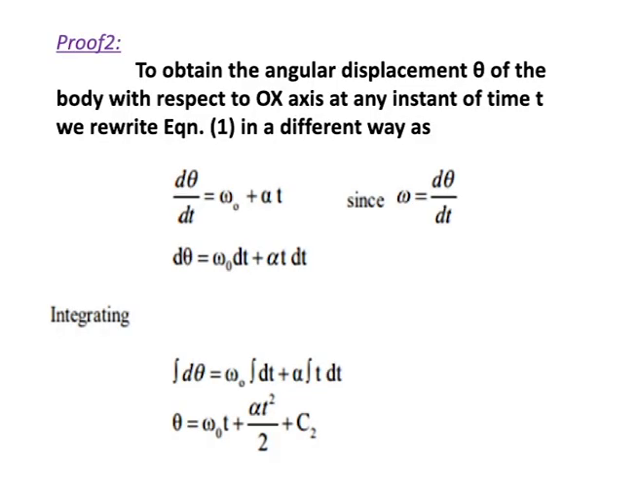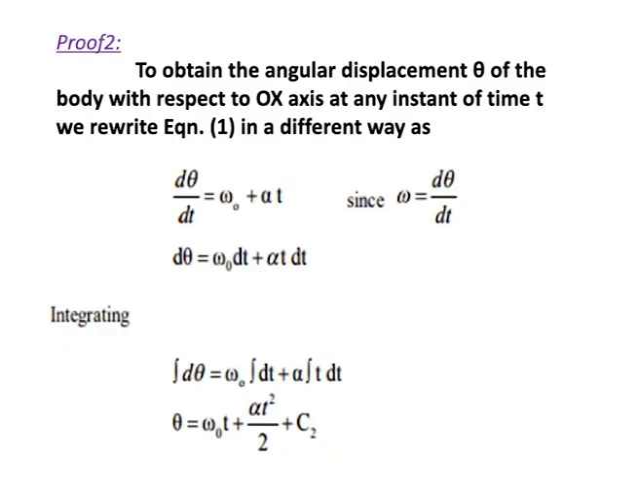Now the second one is proved to obtain the angular displacement theta of the body with respect to the OX axis at any instant of time t. We can write equation 1 and differentiate with respect to t. In the equation omega equal to omega naught plus alpha t, omega, the angular velocity, is equal to d theta by dt. So d theta by dt is equal to omega naught plus alpha t. Now multiplying both sides by dt, d theta is equal to omega naught dt plus alpha t dt.